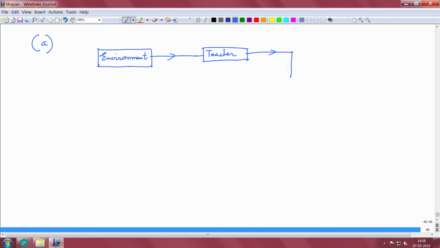This is giving you a desired response, and then we have a learning system that has to learn the environment through the desired response given by the teacher. So, the output of the environment is also fed to the learning system.